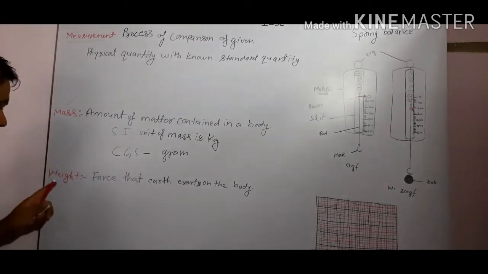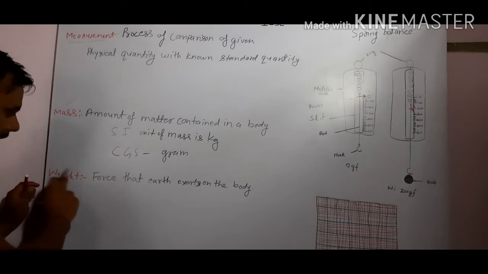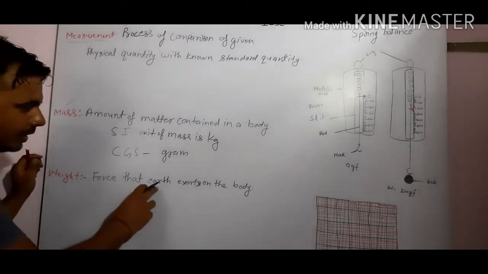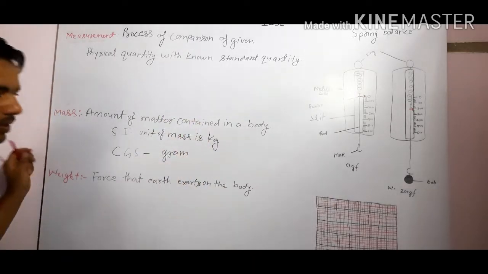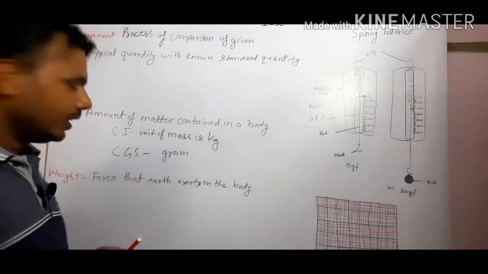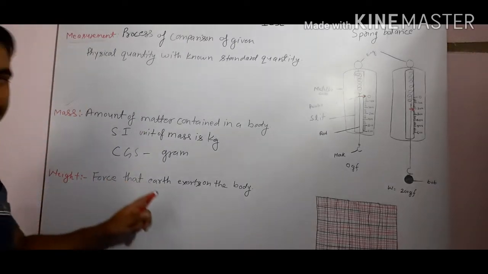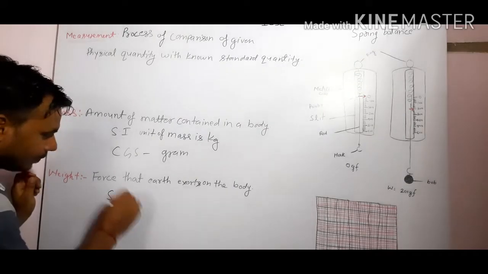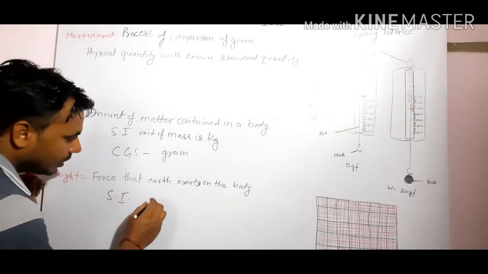Next physical quantity is weight. What is weight? Weight is the force that the earth exerts on the body. Means the force exerted by the earth on the body is called the weight of the body. So what is the SI unit of weight? The SI unit of weight is Newton.